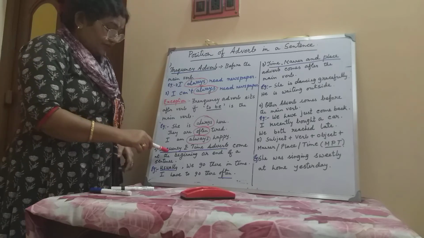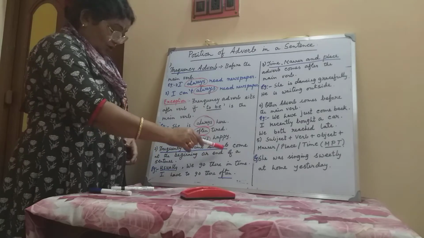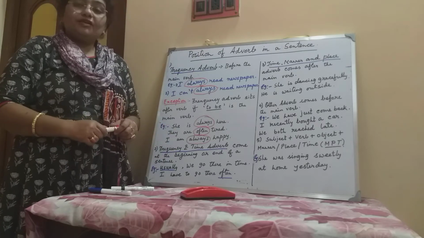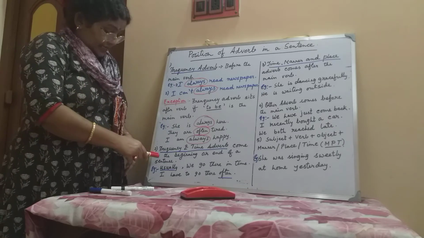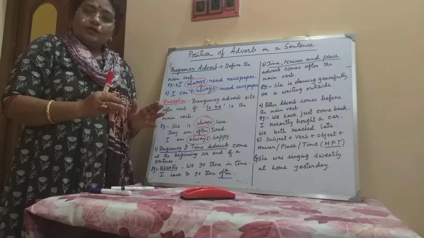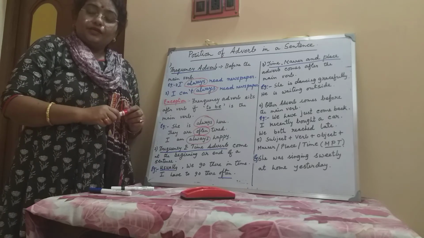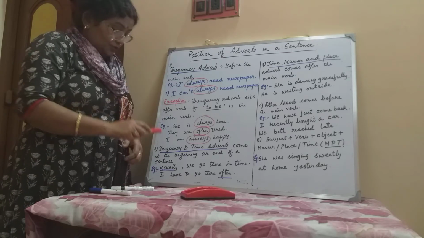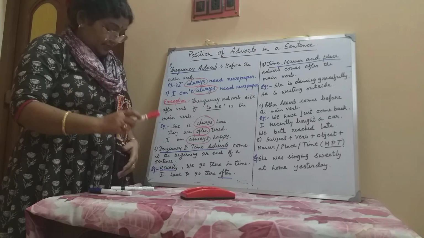Next, frequency and time adverbs can come at the beginning or end of a sentence. Sometimes we use frequency or time adverb at the beginning or at the end. We use them at the beginning to emphasize, and we have to put a comma after the adverb and then write the sentence.